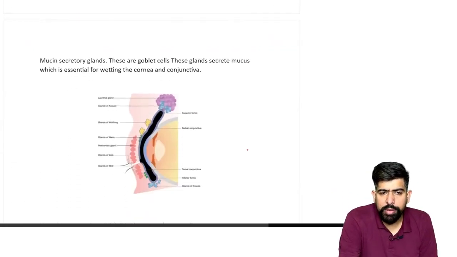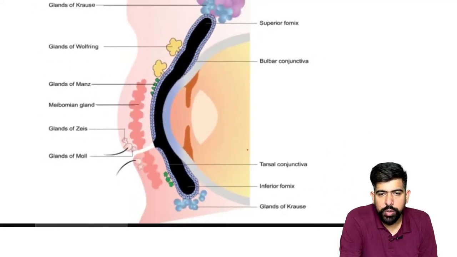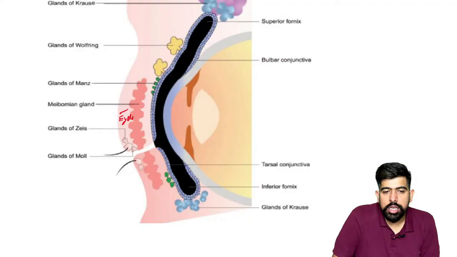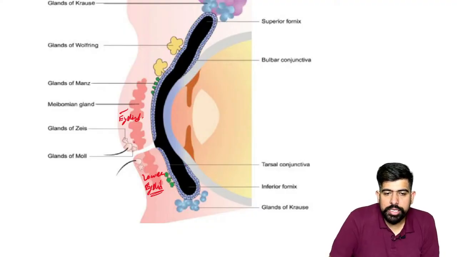Now if I show you here, you can see this is the upper eyelid and this is the lower eyelid, and just beneath the eyelid you can see this layer which I'm drawing over here.